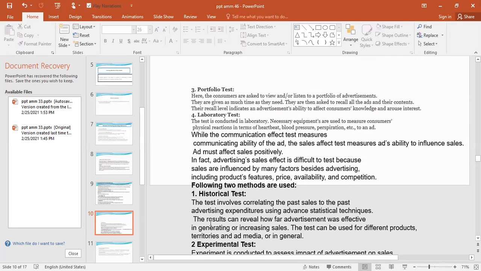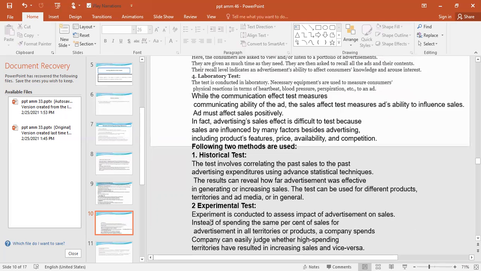First one, the historical test. The test involves correlating the past sales to the past advertising expenditures using advanced statistical techniques. The results can reveal how far advertisement was effective in generating or increasing sales. The test can be used for different products, territories, and ad media or in general.